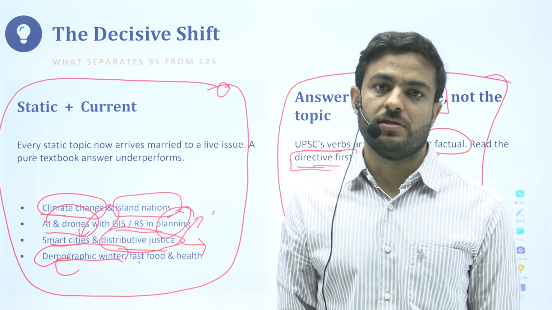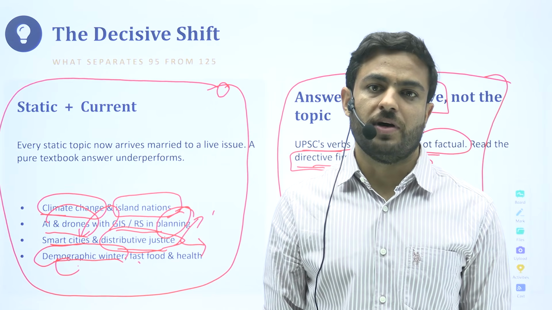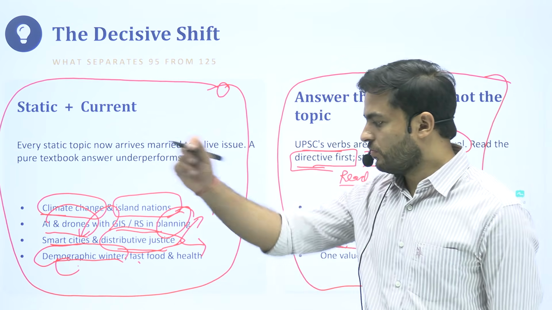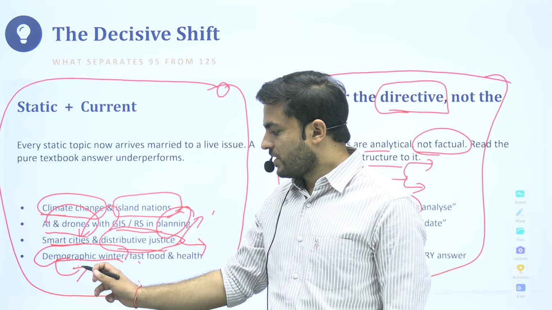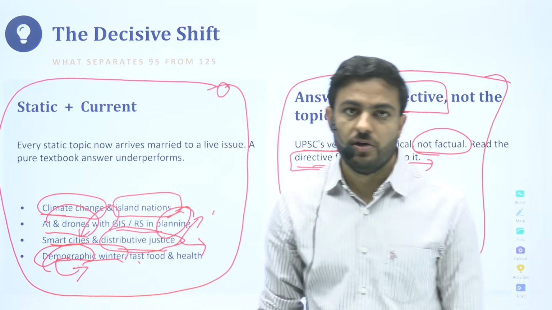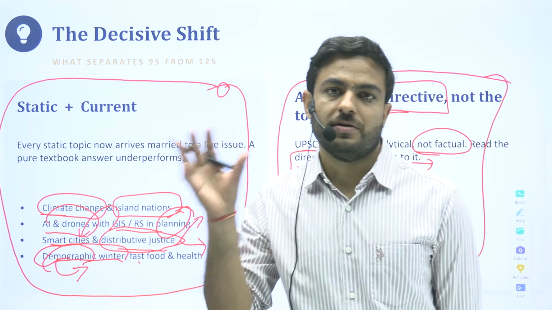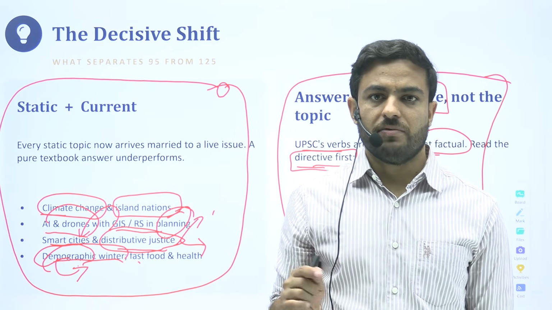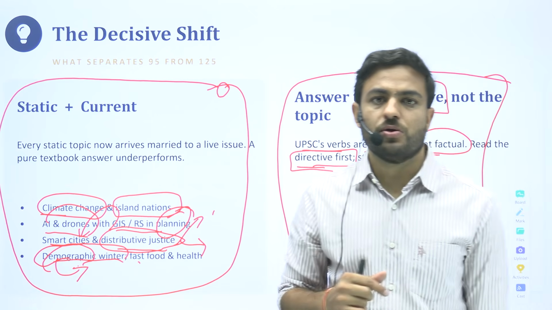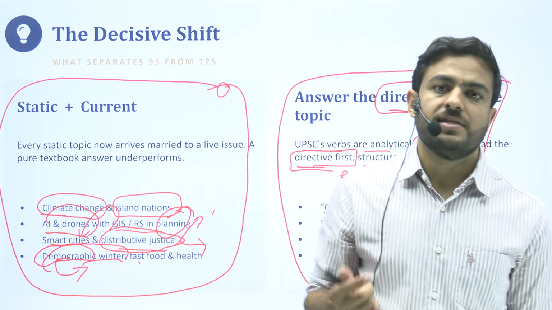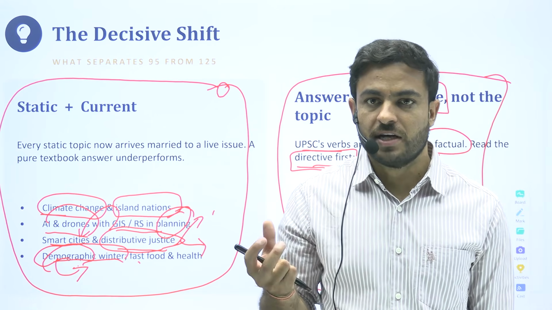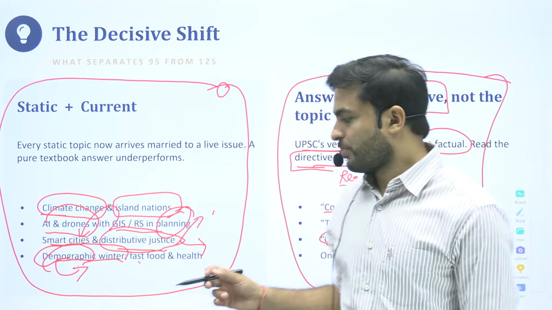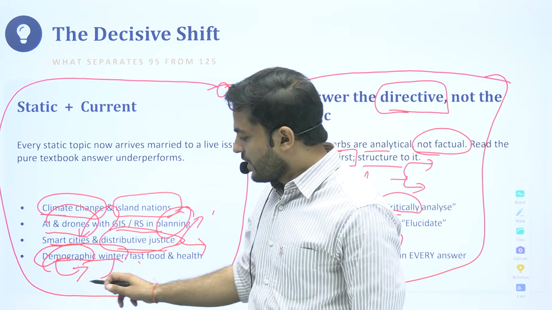Our standard sources, our booklets, do not provide for this. What you have to do is, once you have done the good work, you would have some idea that they are talking about demography, and they've attached a word which is winter. So what you can very naturally correlate with winter is something that relates to shrinking, something that stagnates, something that reduces productivity.